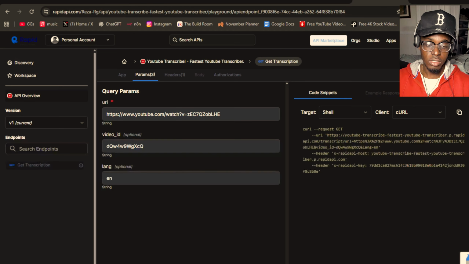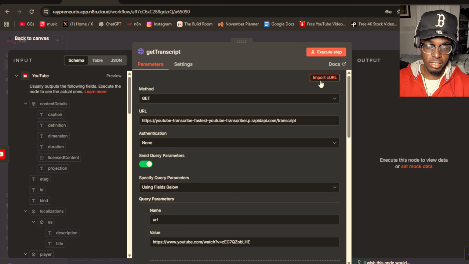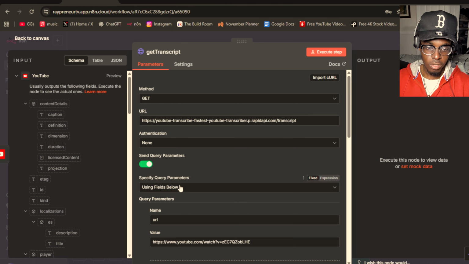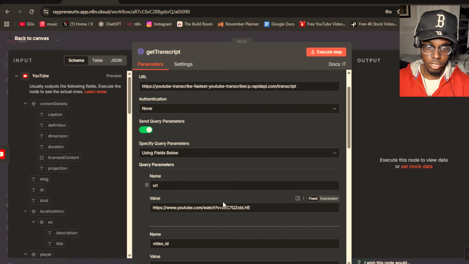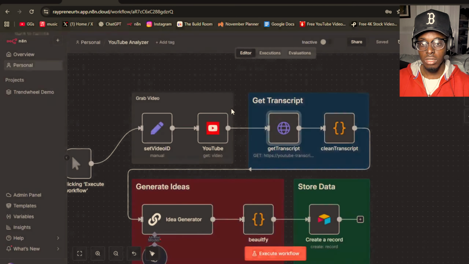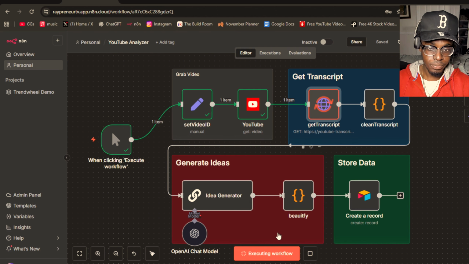You're gonna go on the website, and there's gonna be a curl code that you're just gonna copy and paste inside the import curl right here. I already have it inside there, so I'm not gonna do it. It's just gonna generate all of the things that are necessary for this to work. So after that, that's all you need, and then you just click execute workflow.